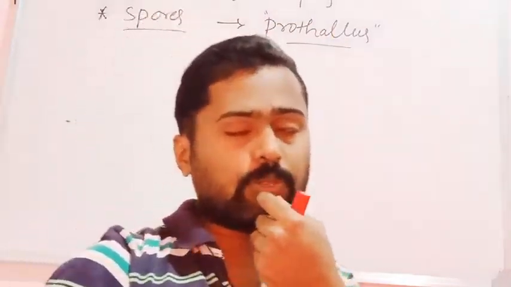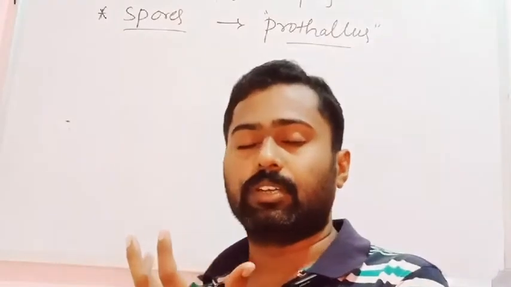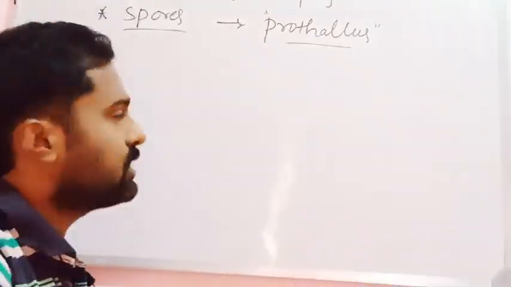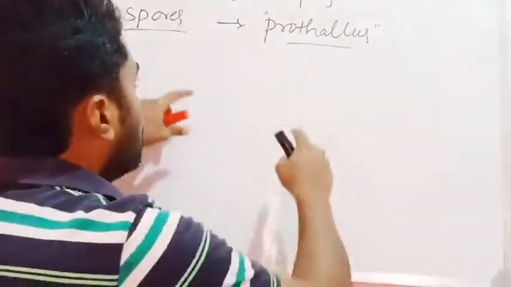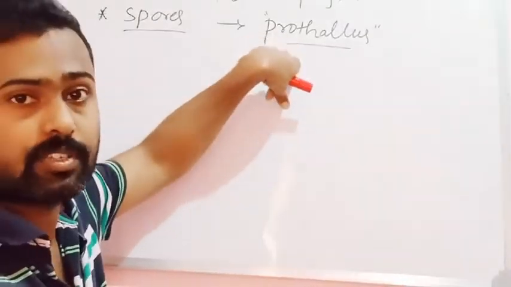It is named prothallus mainly because it resembles the thalloid plant body of the bryophytes in structure.